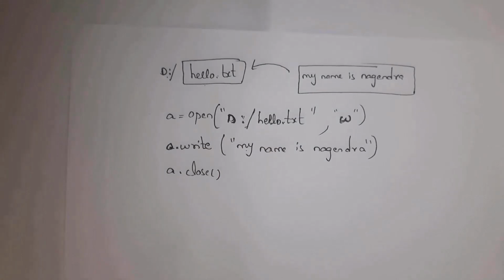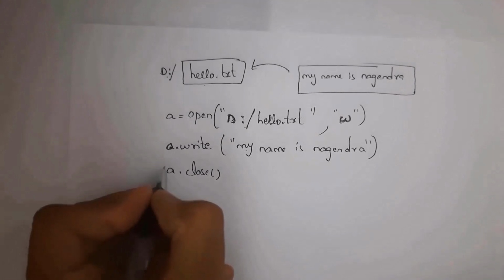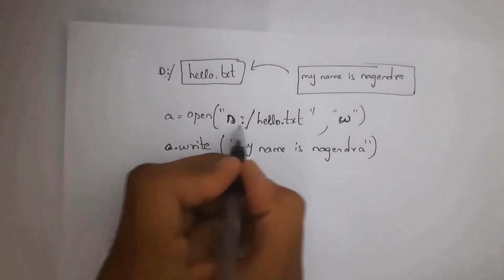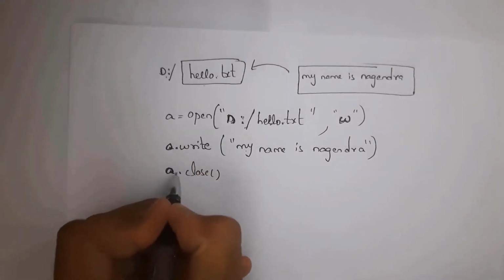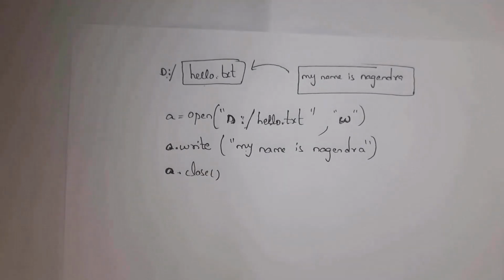After performing an operation, we need to close our file. By using the close method, we can close the file. So write here a dot, because my file is present in object A. So write here a.close, and it will close your file.